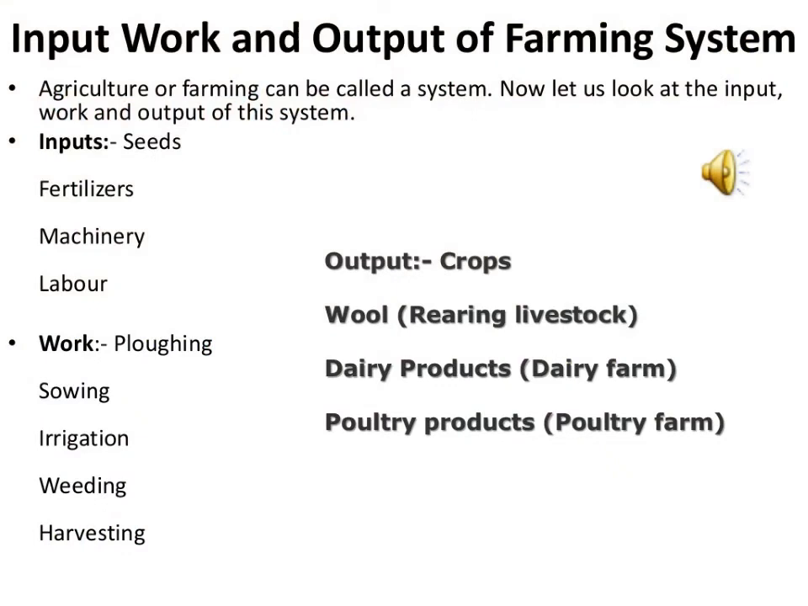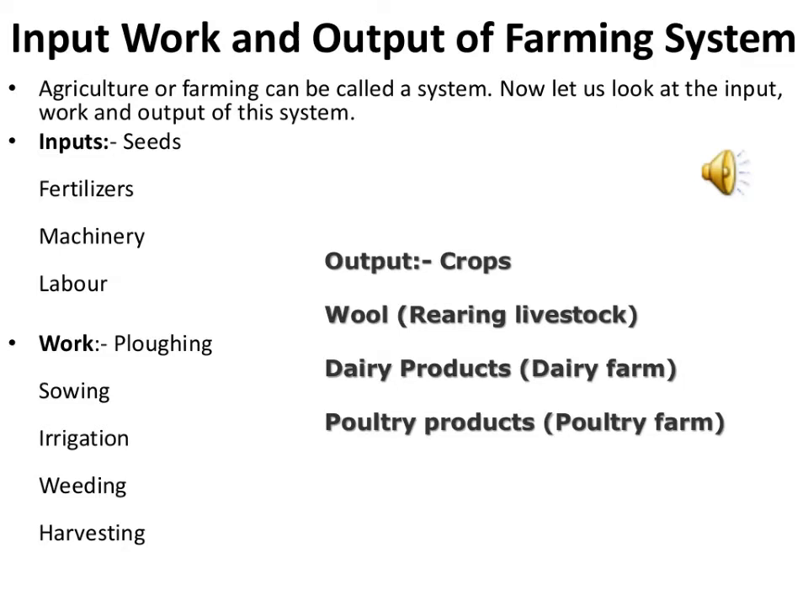Now we are going to read about the farm system. Agriculture or farming is like a system. It has input, processes, output and so on. So for farming we need seeds, fertilizers, machinery and labor. They are nothing but inputs, which are shown in the slide.